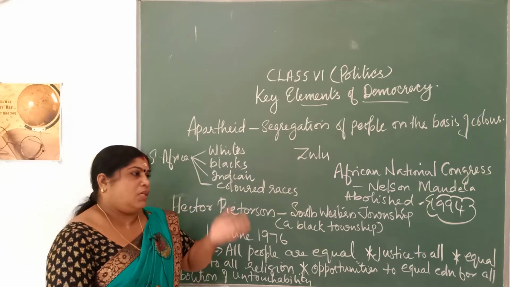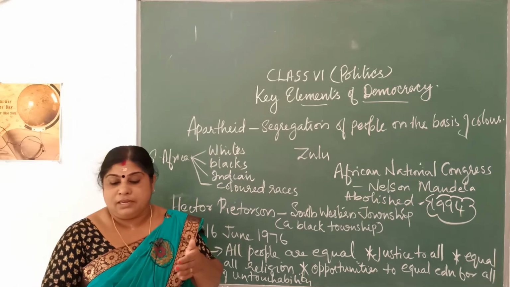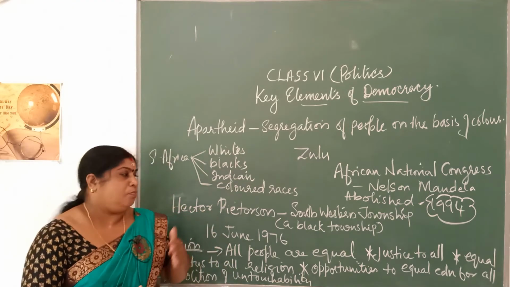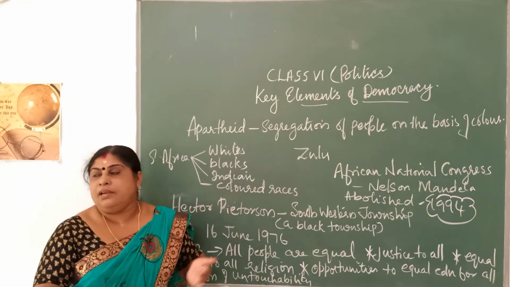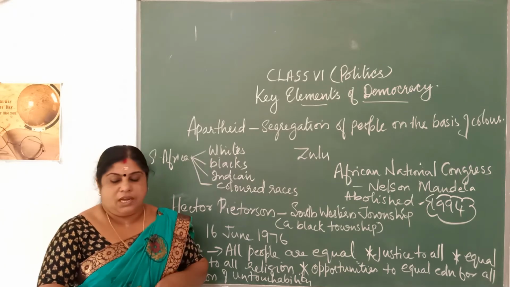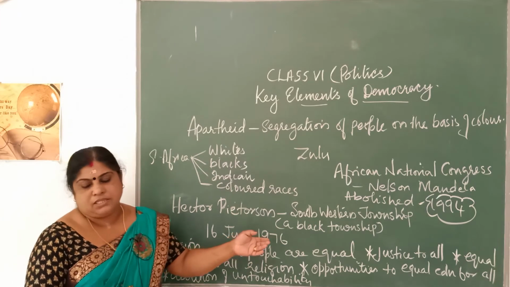So, they began to protest against the whites, and this protest began to get intensified. The South African police started to beat them harshly, and in the end Hector became a victim and was killed. This was on 16th June 1976.